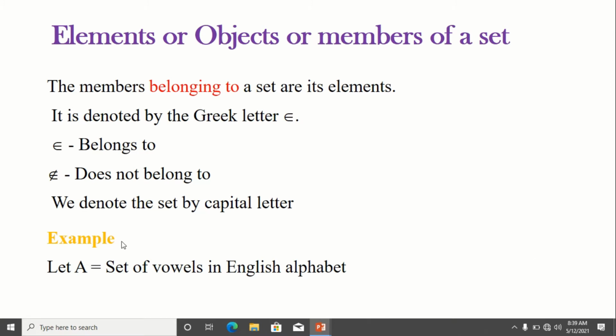Here an example for the set is given, that is the set A consisting of the vowels in the English alphabet. What are the vowels in the English alphabet? A, E, I, O, U are the vowels. So a belongs to the set A, e belongs to A, i belongs to A, o belongs to A, and u belongs to A. Suppose I take the element b, which does not belong to the set A.